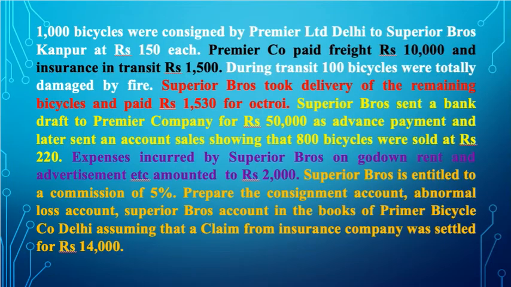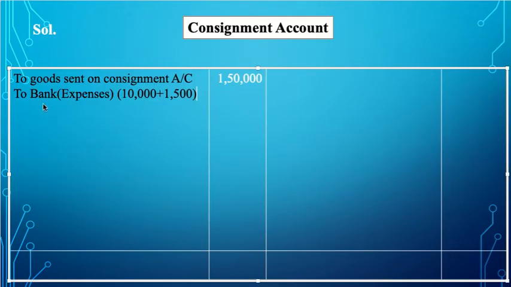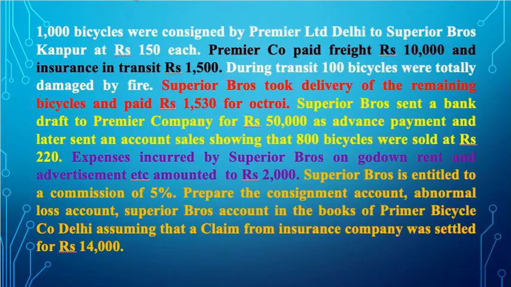1,50,000. And then if we see, Premier Company has paid freight 10,000 rupees and insurance how much? 1,500 rupees. The total amount that Premier Company has paid is how much? 11,500. So we are going to make a record of the same thing. So we are going to write to bank, expenses, 10,000 and 1,500, and the total amount is 11,500.